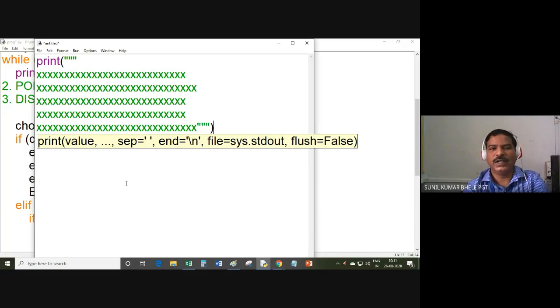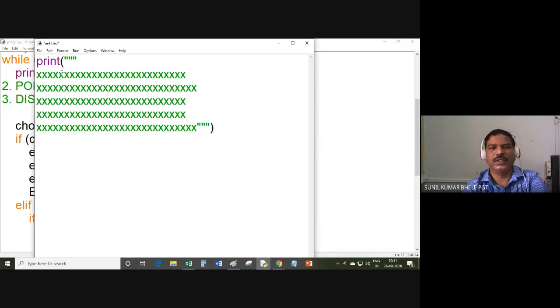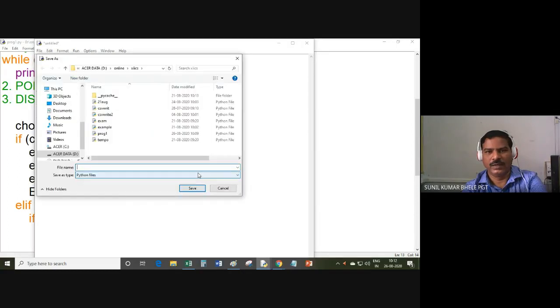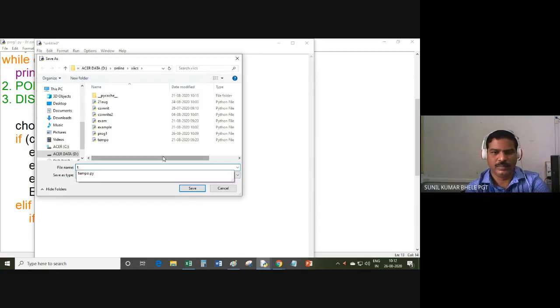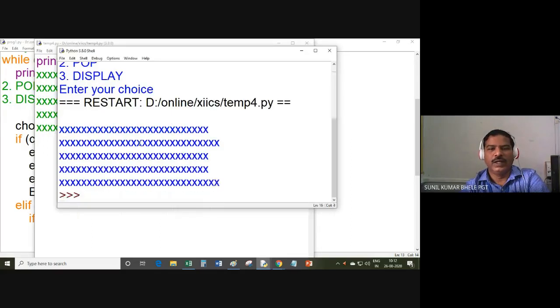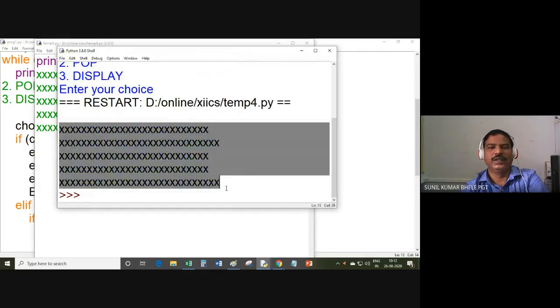So this is a multi-line string actually, the string which contains multiple lines, and you can display multi-line strings on the screen with the help of this print statement. Look, what is the output? So multi-line string is displayed on the screen with the help of triple quotes.